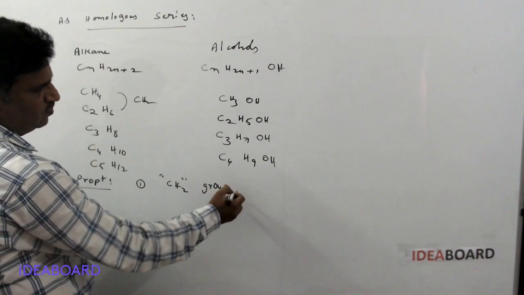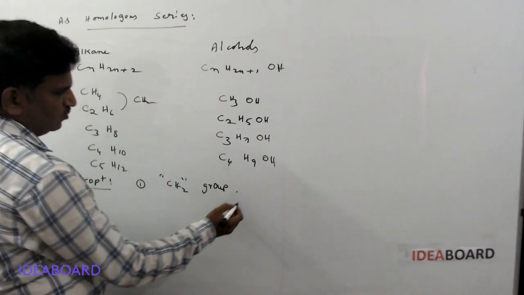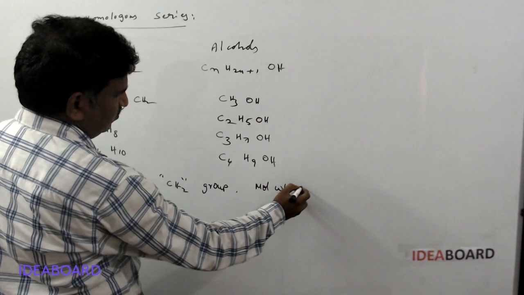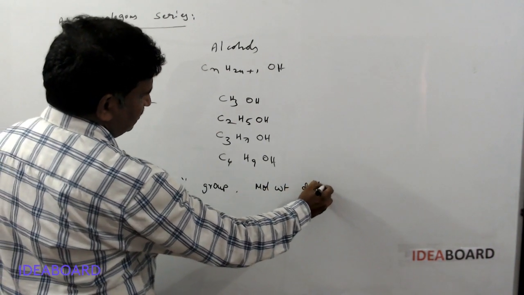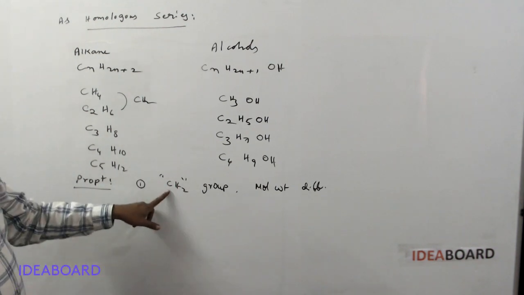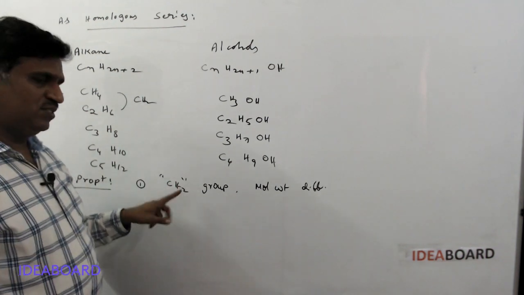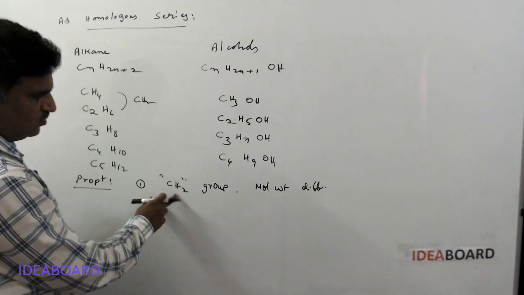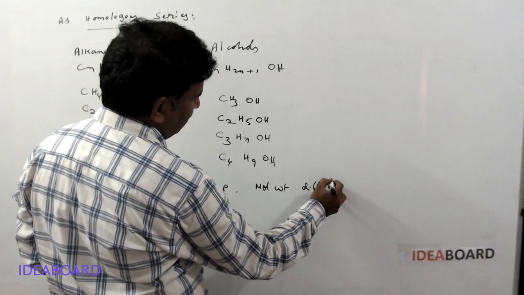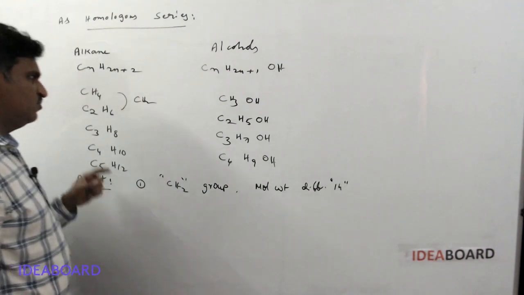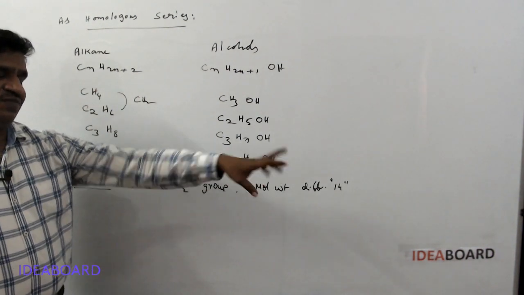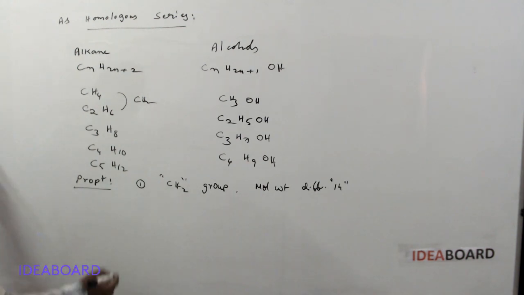Please remember, two successive members differ by a CH2 group, and there is a molecular weight difference. How much will we get? CH2 means what is the weight? Carbon atomic weight is 12, hydrogen is 2. So 12 plus 2 is 14. The molecular weight difference is 14. So two successive members of a homologous series differ by a CH2 group and differ by 14 in molecular weight.